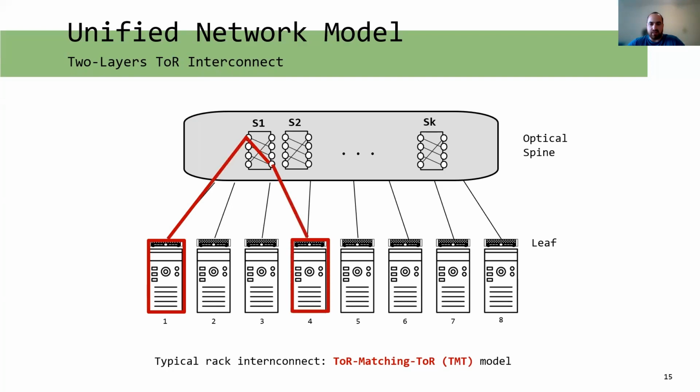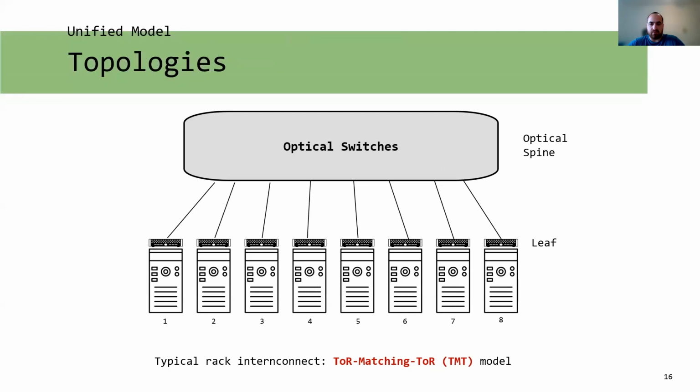But as we see inside each switch here, they only support one matching of in and out ports at a time. We therefore refer to this model as a Tor matching Tor network model. Using our model, we can represent several network topologies, demand-aware or demand-oblivious, static or dynamic. These topologies can be defined by different switch types in the spine layer. Let us explore our different topologies.